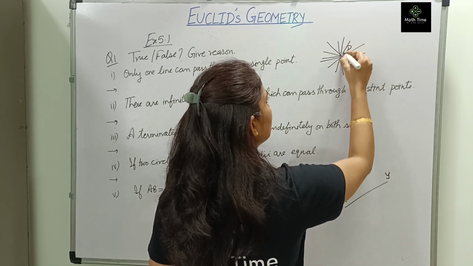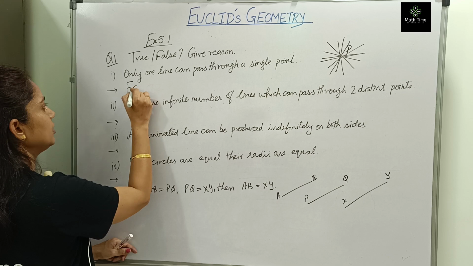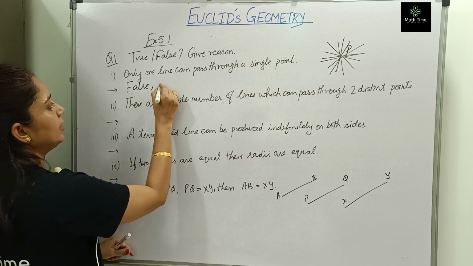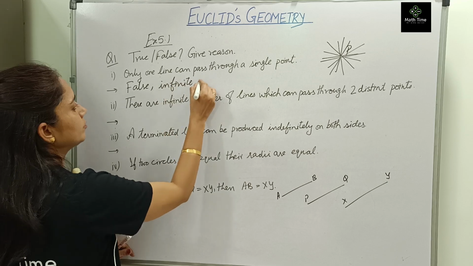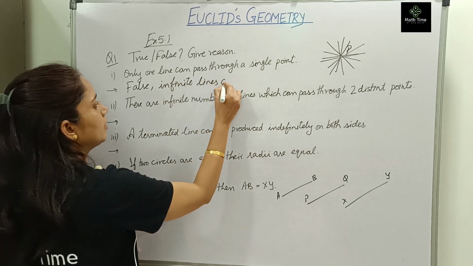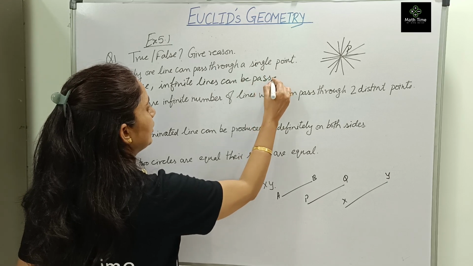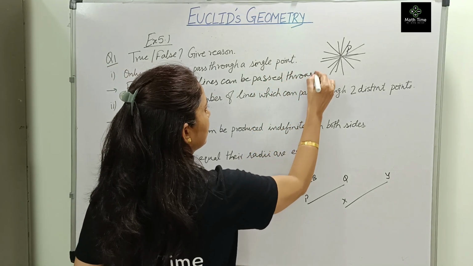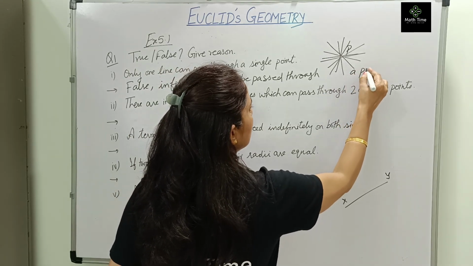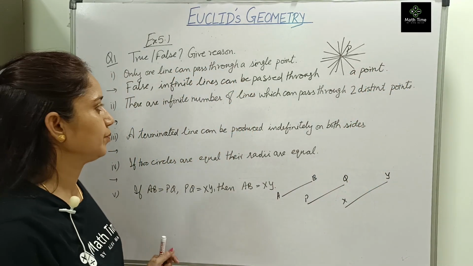So, as we can see in the figure, this is a false statement. It is false. Write down, infinite lines can be passed through a single point. So, reasoning you have to do along with the figure so that things are clear.